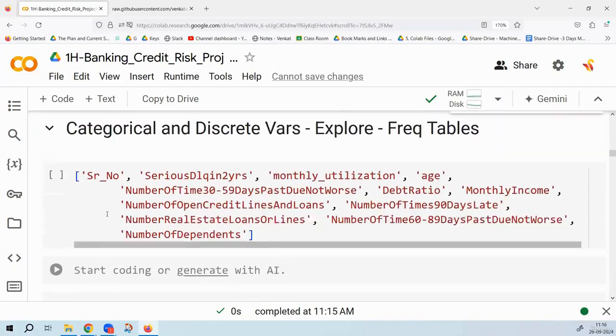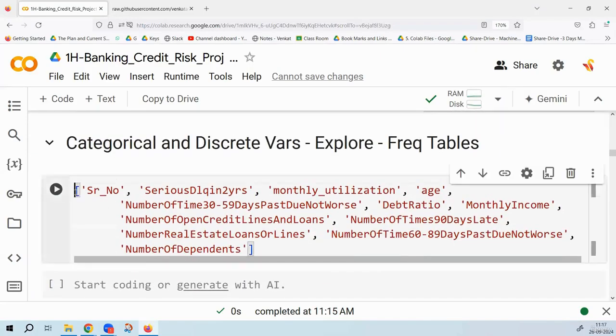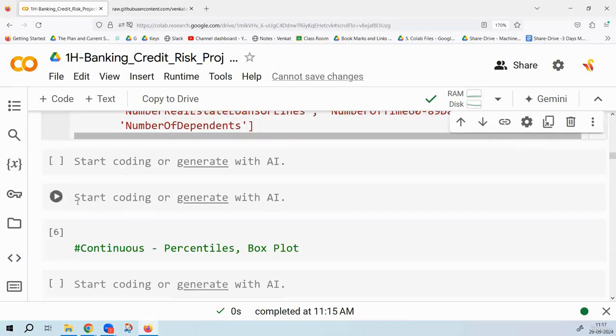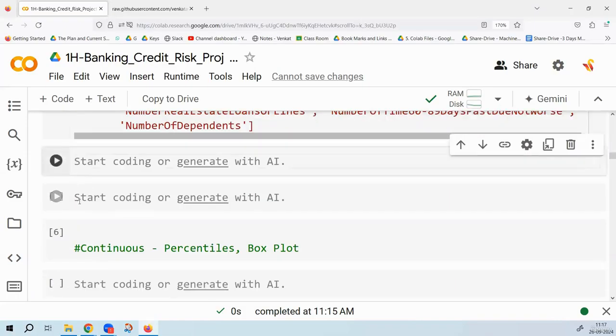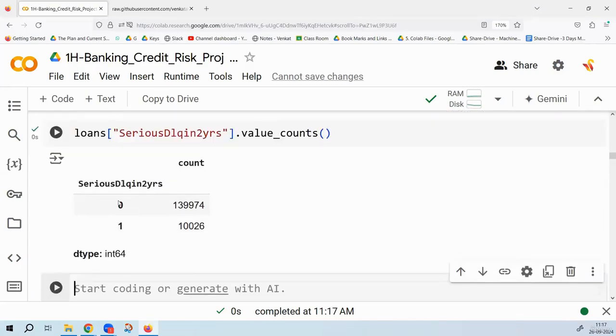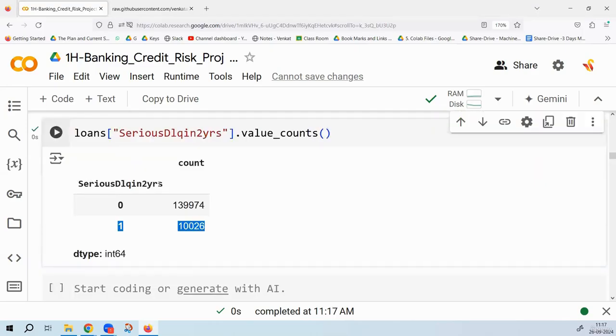These are all the discrete variables. So for these discrete variables, let us have the frequency table. Let me start with the first variable. I would say loans data, serious delinquency in last 2 years, value counts. These many are zeros, these many are ones. In fact, this is a target variable. How many people are seriously delinquent? 10,000. How many of them are not seriously delinquent? That means good customers are 1,39,000. Bad customers are 10,000.